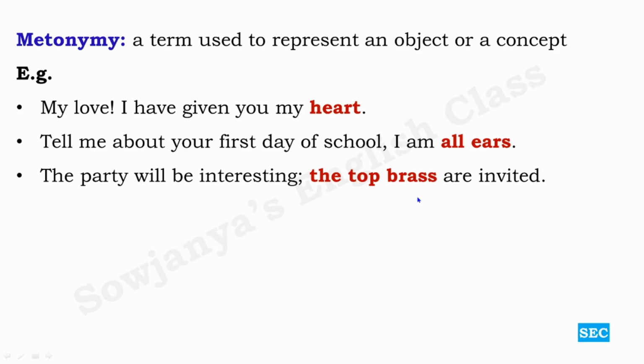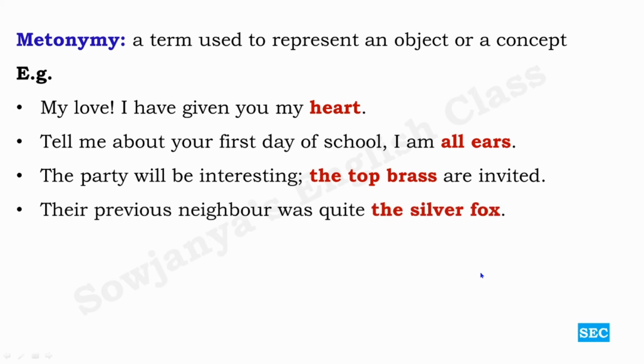The top brass are invited. Who are these top brass? Top brass are the elite people in the society. And then their previous neighbor was quite the silver fox. Now, who is this, the silver fox? A very attractive older man. Okay, he is referred to as the silver fox. So, this is the term. See, these are all terms used for representing an object or a concept. If you observe carefully, you will see that in the examples.